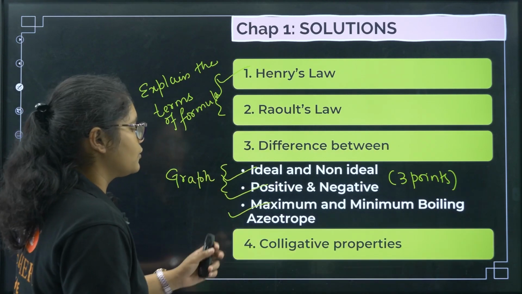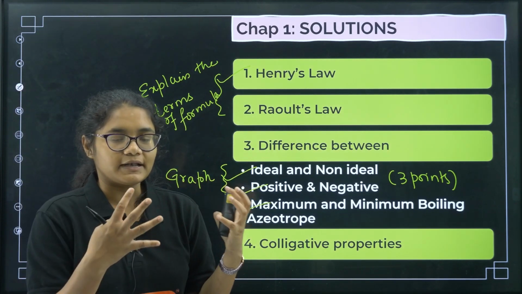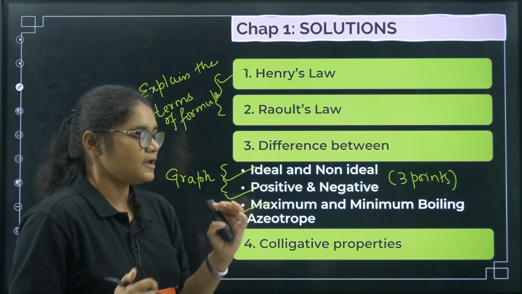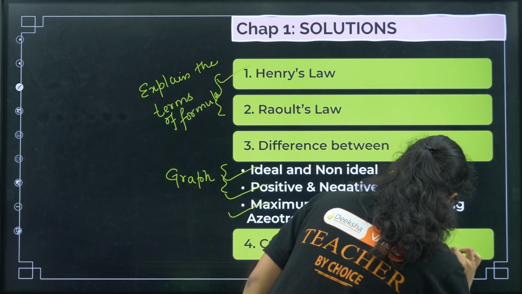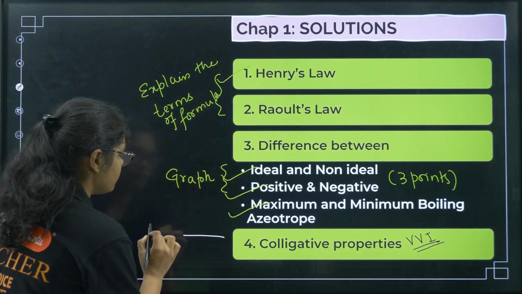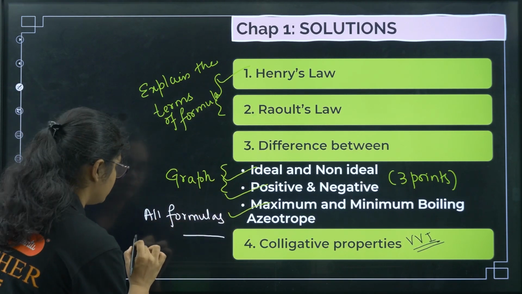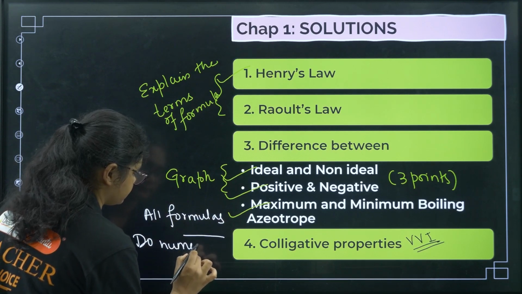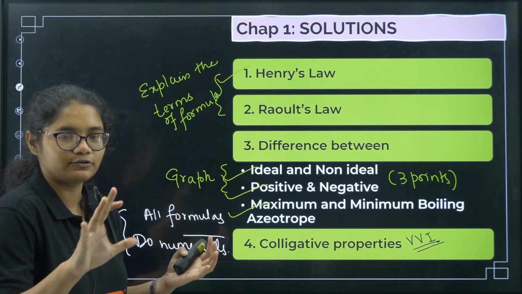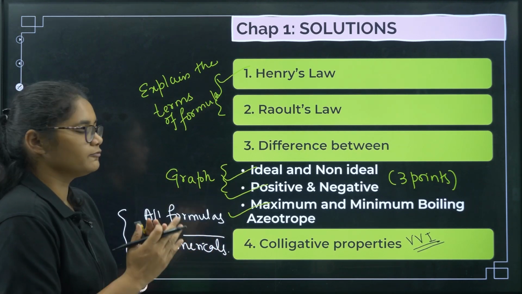Okay, next colligative properties. There are two numerical problems that will be asked in your board examination. So definitely colligative properties is a very, very important topic and easy to score. Prepare all the formulas of the four colligative properties and do numericals. Do at least all 4 types, 4 numericals of each, so practice 16 to 20 numericals from here. Okay, so this is what you must do from this chapter.